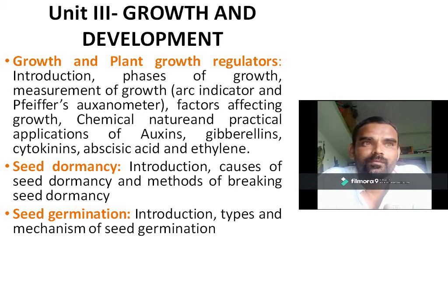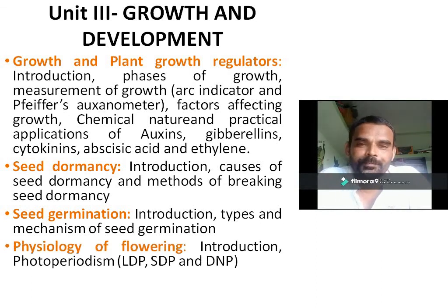Then physiology of flowering we have to study. What is the photoperiod? In case of plants, generally for flowering purposes, the photoperiod is the most important one. For flowering in certain plants, these plants have to be exposed to light for 12 or more hours in a day.